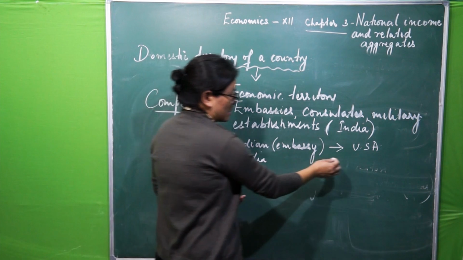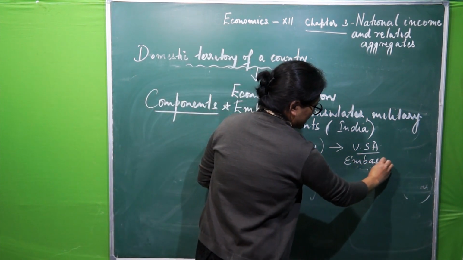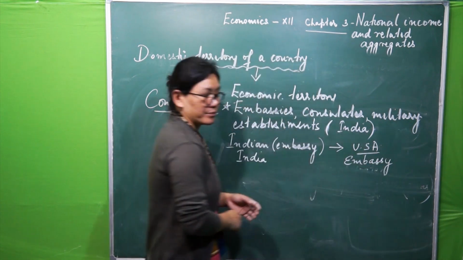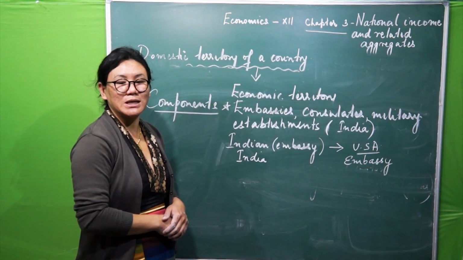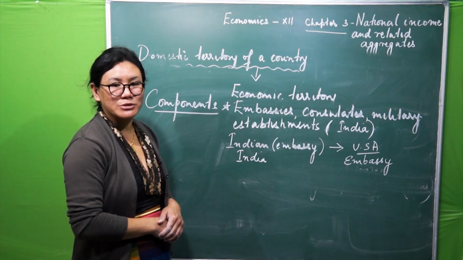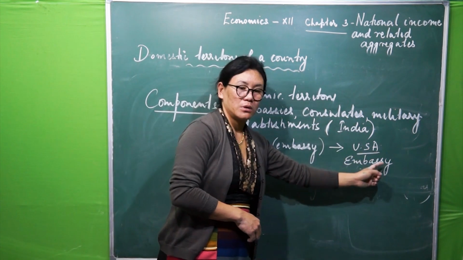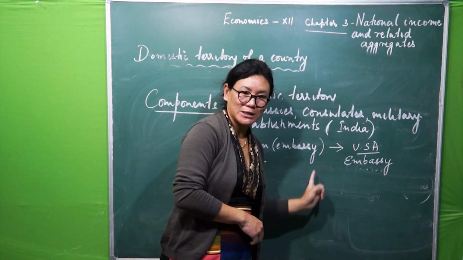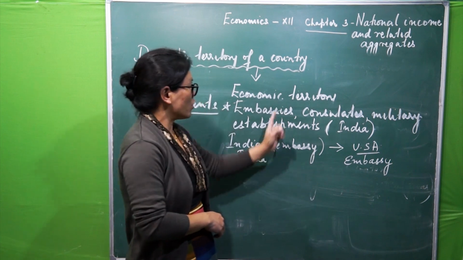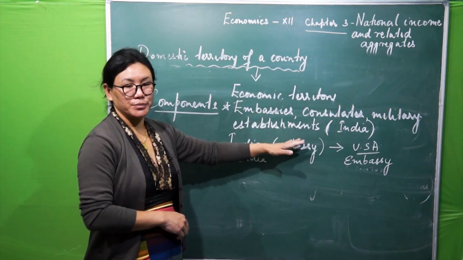Likewise, say for example, the American Embassy, if it is located in India, then this one will be treated as domestic territory of USA, not India. Same way, consulates too, military establishments too.